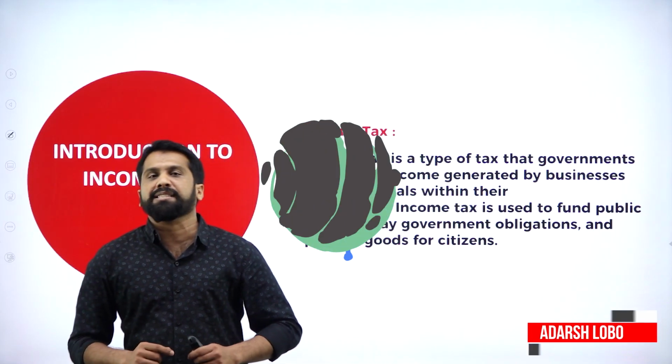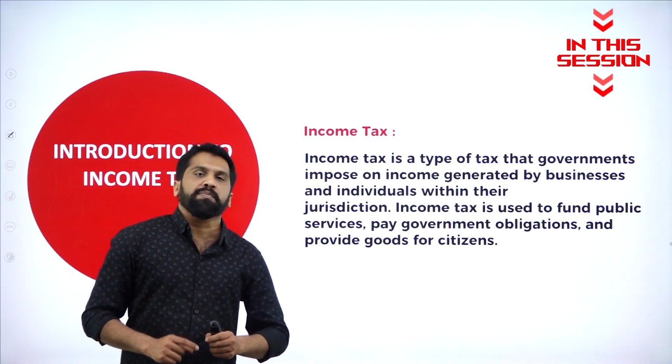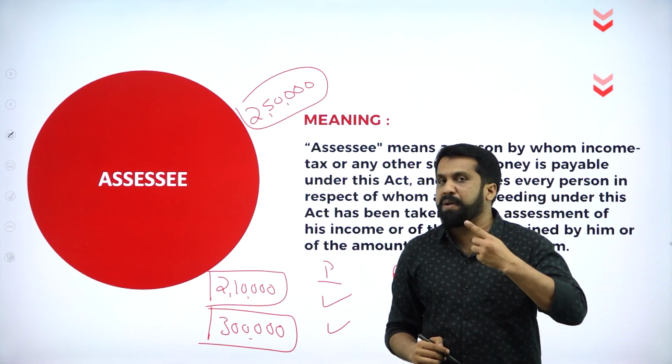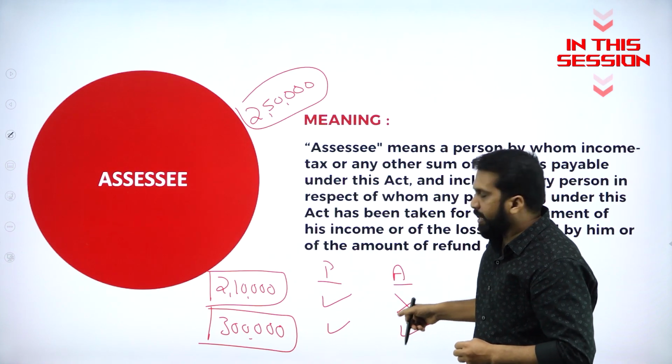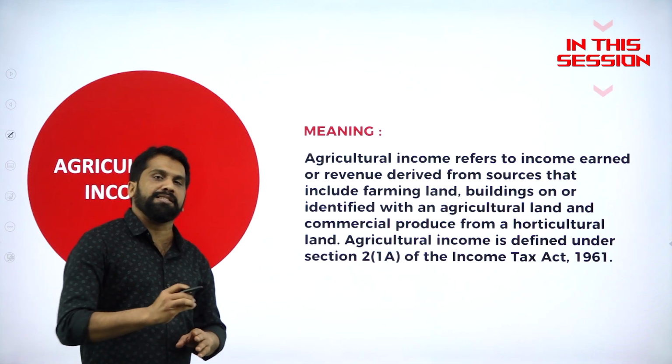When income tax started, it started in 1961. The person who pays tax, or who is supposed to pay tax, is called an assessee. All the agriculture incomes are exempted. The answer is no.